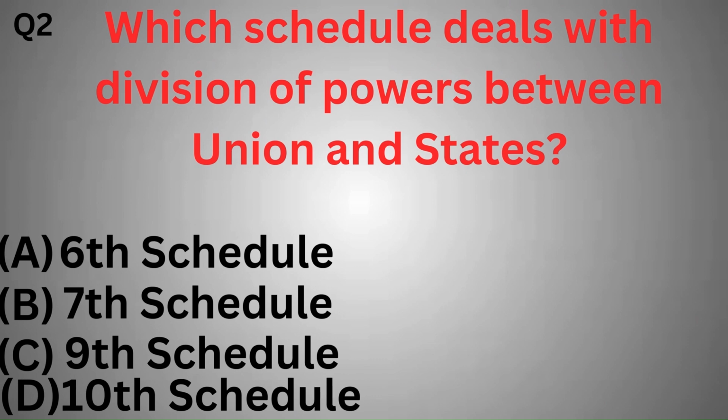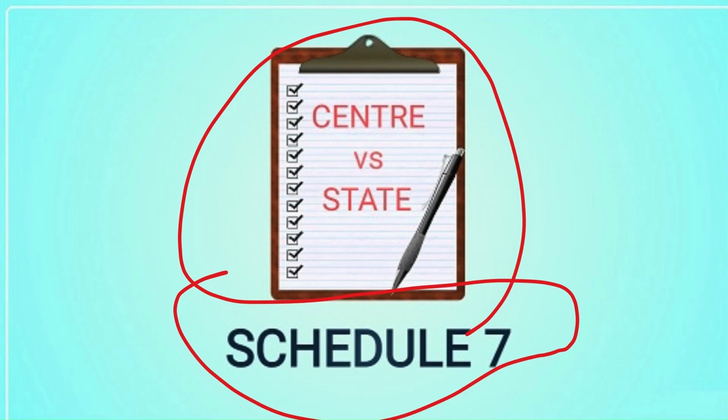Which of the following schedules deal with the division of powers between the Union and the states? Option A, 6th schedule, 7th schedule, 9th schedule, or 10th schedule. So the correct option is option B, 7th schedule. The 7th schedule contains the Union list, state list, and concurrent list, defining the division of powers.